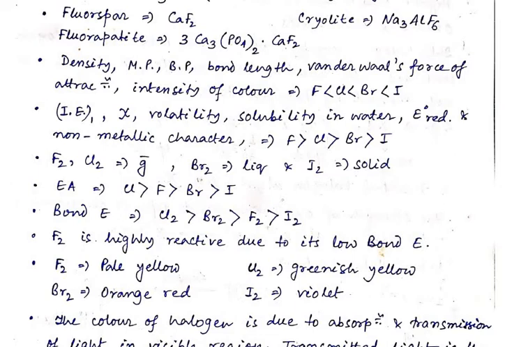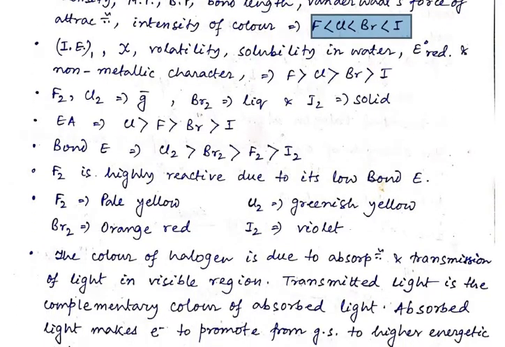Next, the trend of the group 17 elements with respect to melting point, boiling point, bond length, van der Waals force of attraction, and intensity of color is similar. The order is fluorine less than chlorine, less than bromine, and finally iodine. So iodine is maximum and fluorine is minimum.